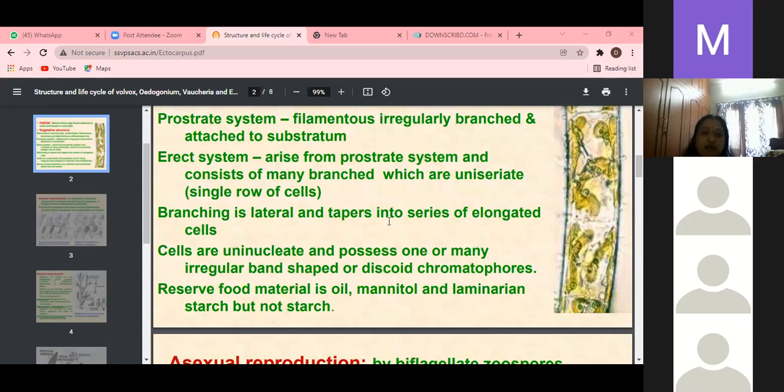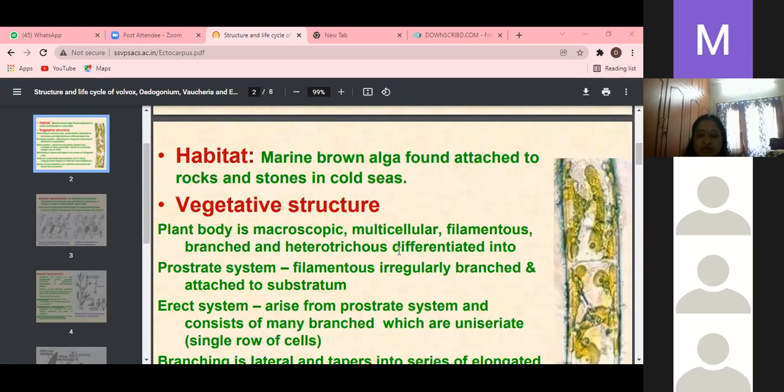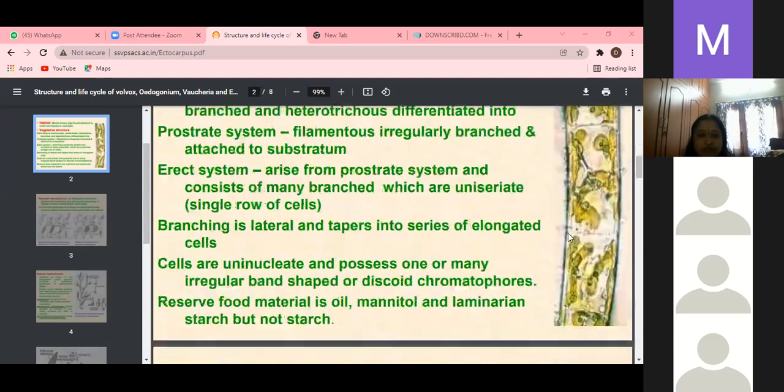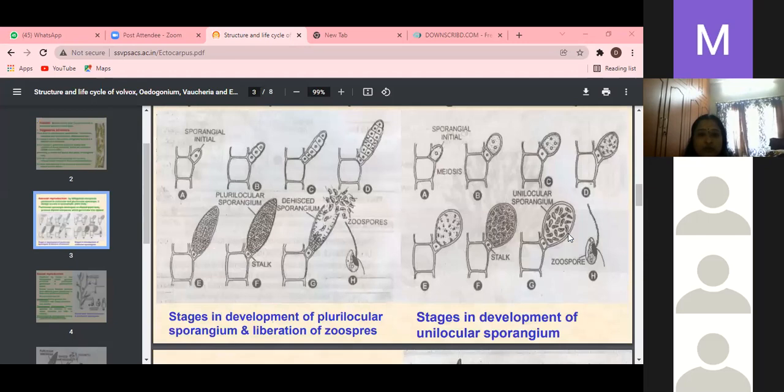The cells are uninucleate and have many irregular band-shaped or discoid chromatophores. The reserve food materials are oils, mannitol alcohol and laminarian starch. What type of starch is there? Laminarian starch and mannitol alcohol. These are the vegetative characteristic features of Ectocarpus. Did you understand? Yes or no? Yes, ma'am.